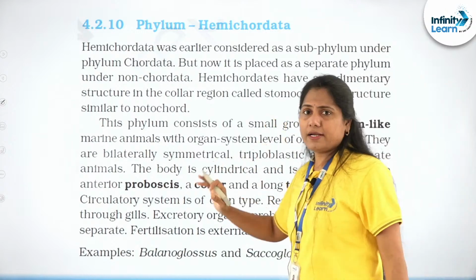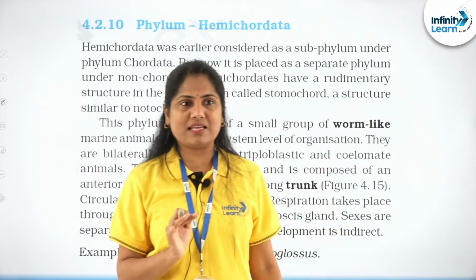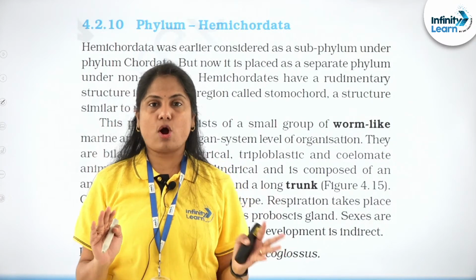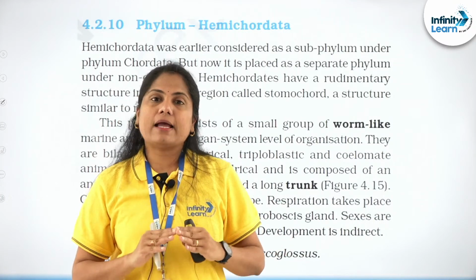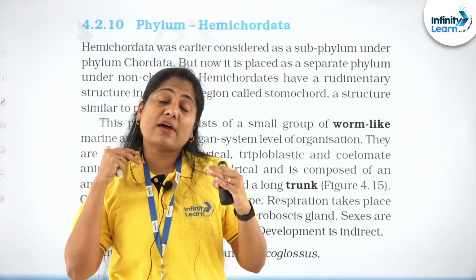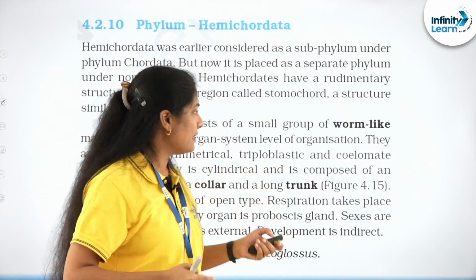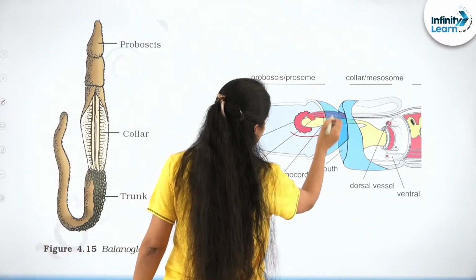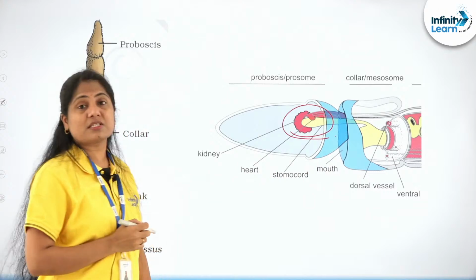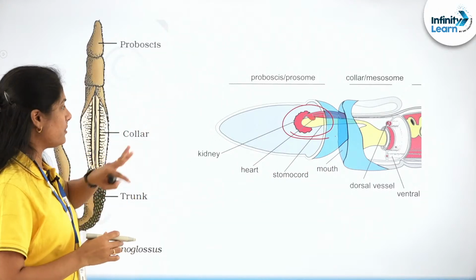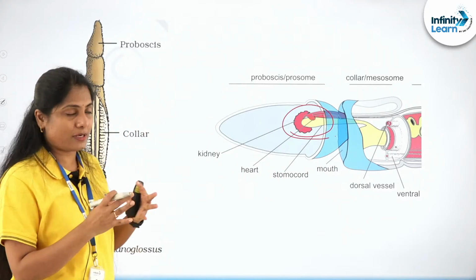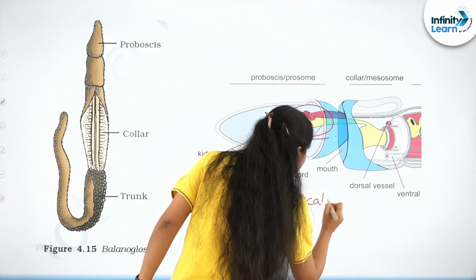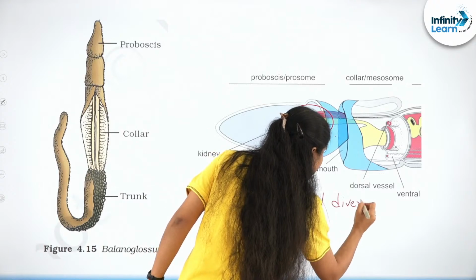Then hemichordata, the most important thing about this is it's the connecting link between the non-chordates and chordates. For a long time it was in fact included under non-chordates. Thinking that this particular structure that you see, the proboscis gland, or this particular structure that they have, the buccal diverticulum.